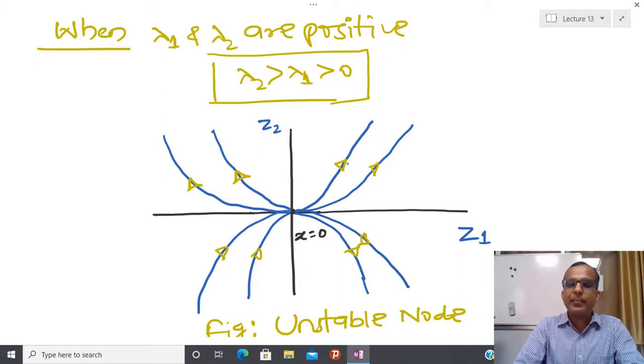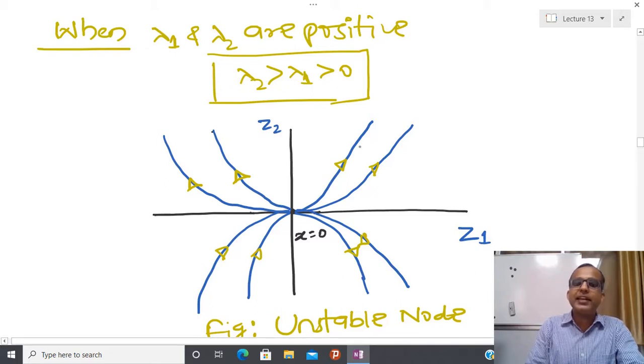But here, as t tends to infinity or z1 tends to 0, you can see that if lambda 2 is greater than lambda 1 by slope, then all trajectories are diverging, and due to that reason this equilibrium point is called an unstable node.